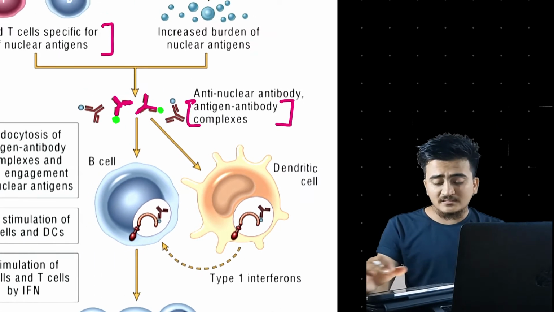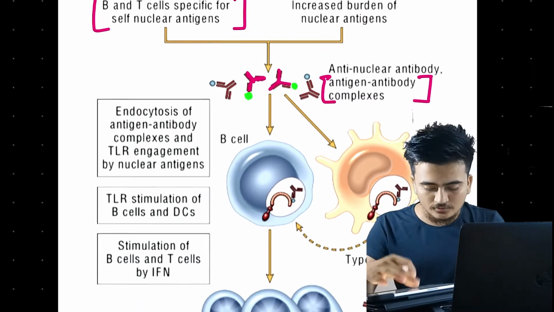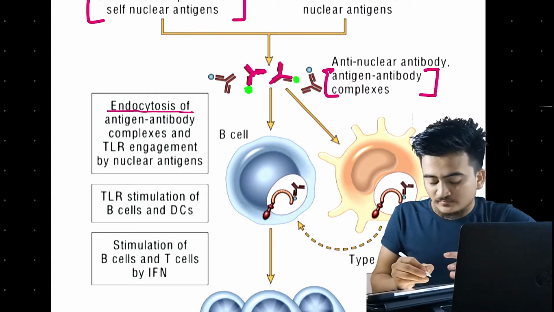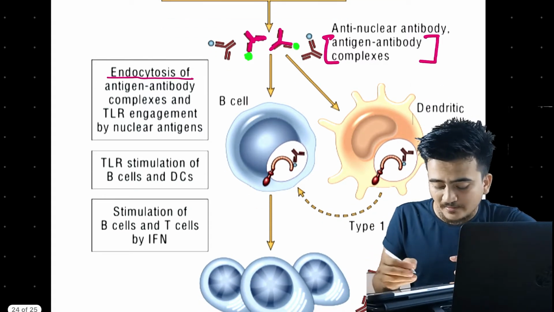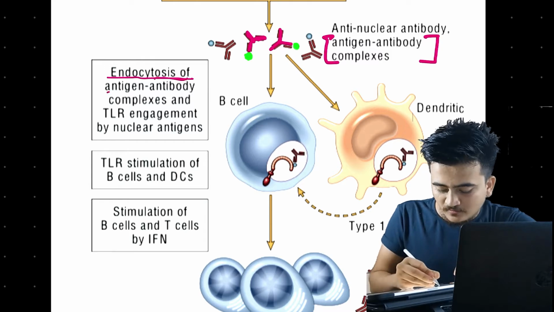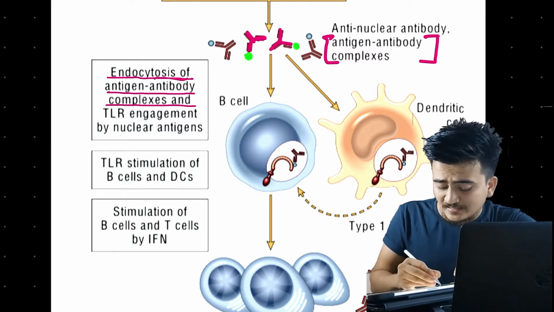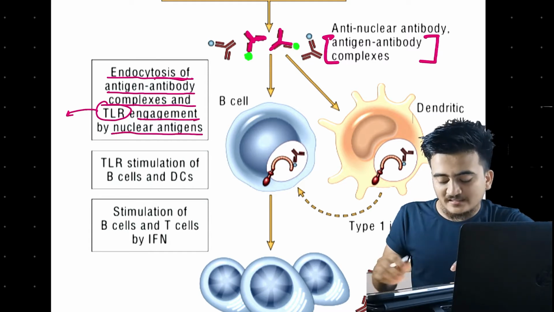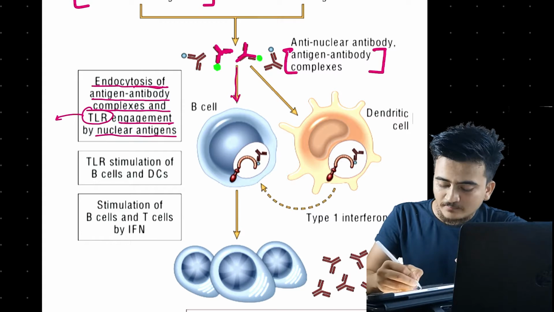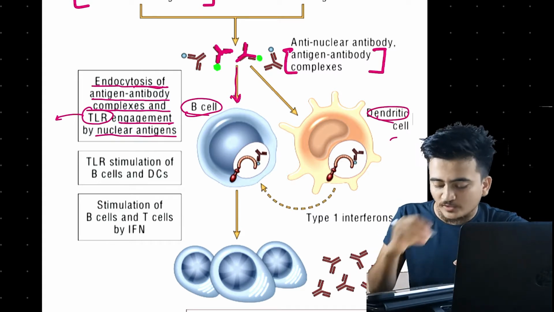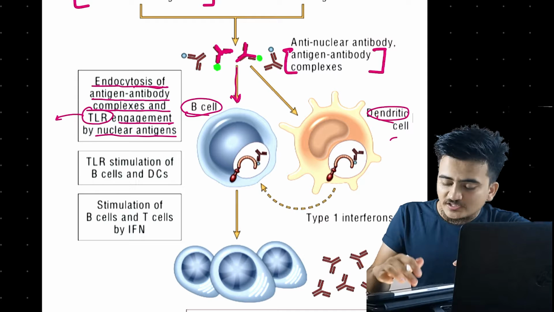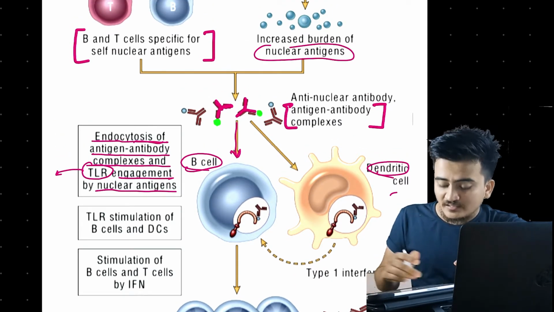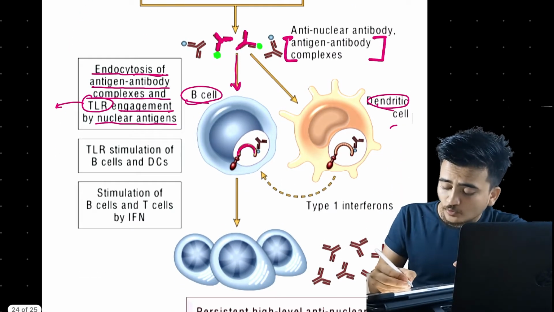Now what will happen is these antigen antibody complexes, you can see here, are endocytosed, right? By whom? By B cells. Endocytosis of antigen antibody complexes and toll like receptor engagement is seen by nuclear antigen. That means these will be taken up by B cells and dendritic cells. And since these were nuclear antigens, there will be the involvement of toll like receptors.